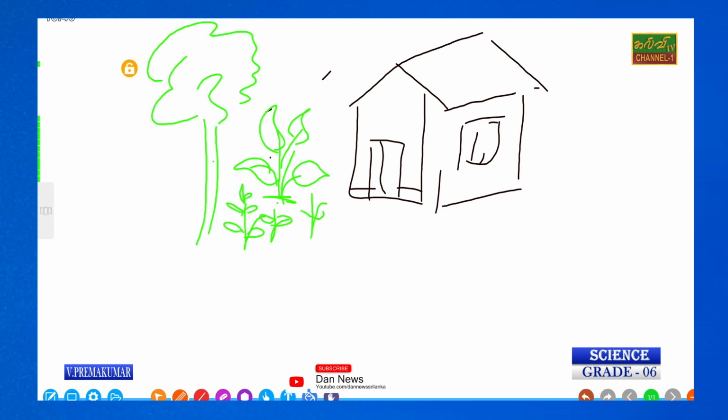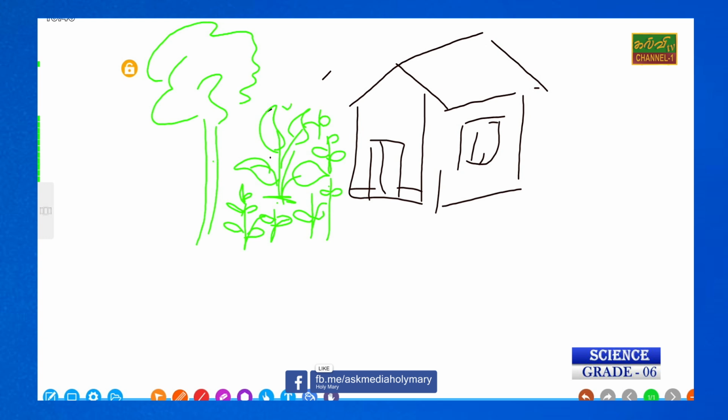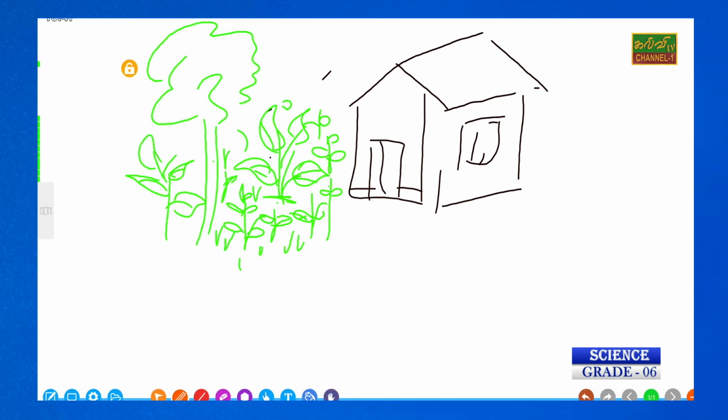Not only the plants, right? You can find animals also, some insects possible. Normally the home garden is very precious because we don't use chemicals. If you make a home garden, you can cultivate nutritional food without using chemicals.